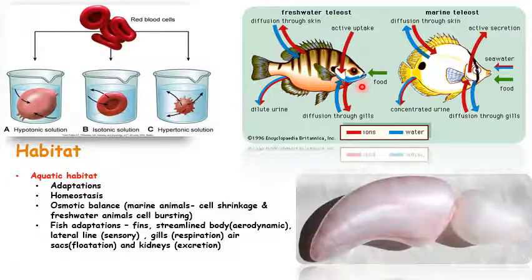One more important thing about fish is that almost all fishes have a swim bladder, otherwise known as an air sac, which is filled with air and helps them maintain buoyancy and flotation. So this is how these animals are able to survive, and these are the adaptations they have developed over time to survive in different habitats. I hope you all understood the different types of habitat and how animals have adapted to survive in them. In our next video, let's see what a niche is, and what an ecological niche and species niche are.